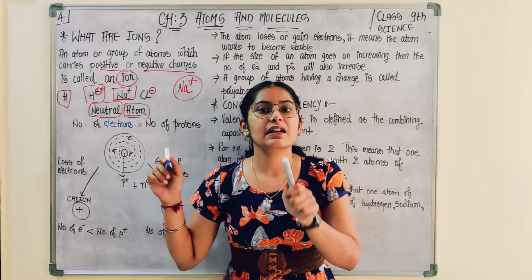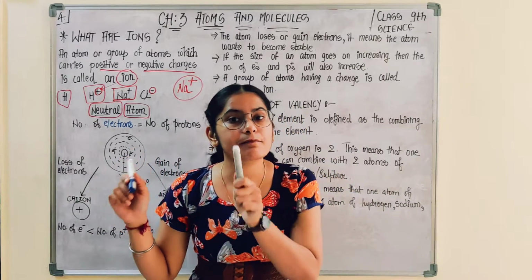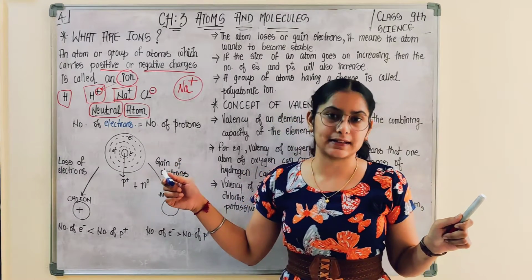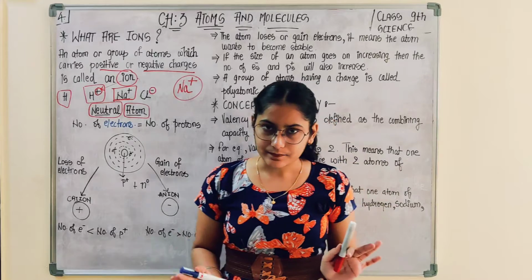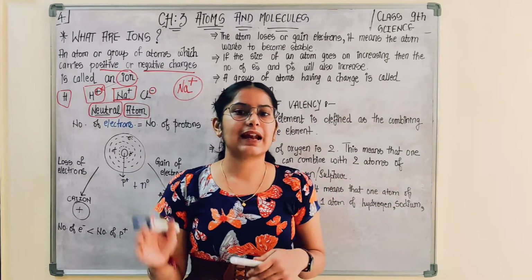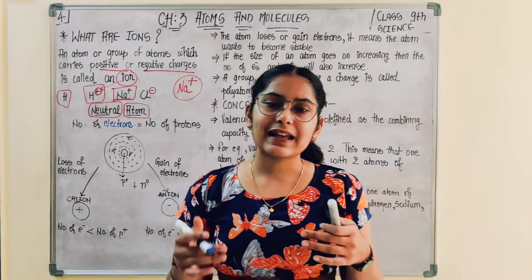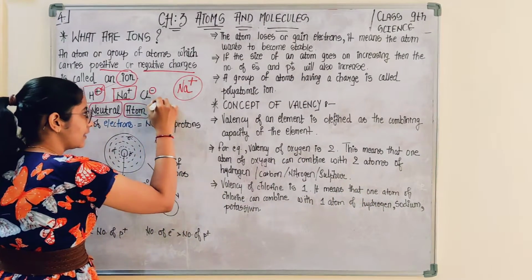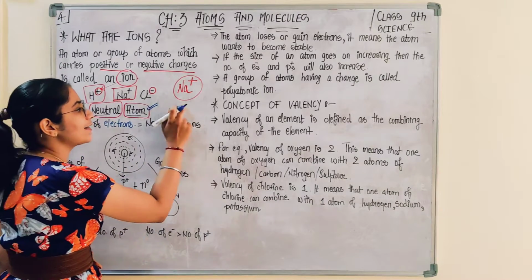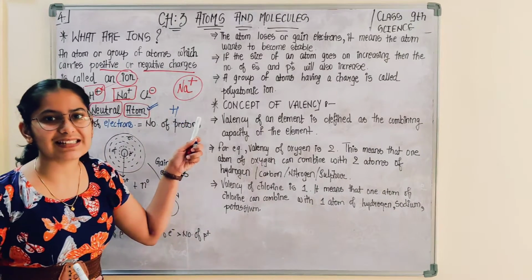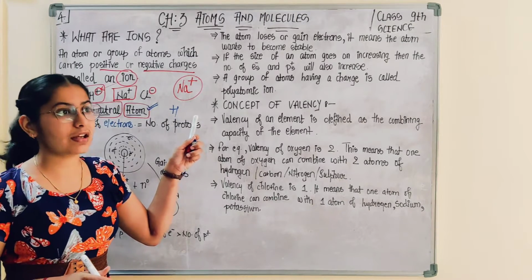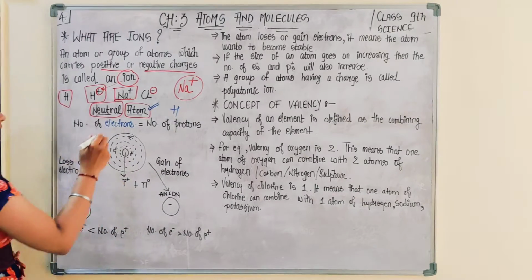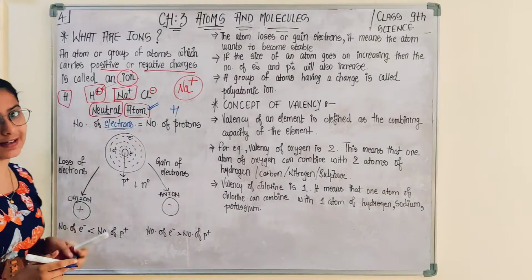Neutral atom says that the number of positive charges is equal to the number of negative charges in a particular atom. So inside an atom there are positive charges and negative charges. Suppose hydrogen: are you able to observe any positive or negative sign? No. So it is a neutral atom. You cannot say there is no positive charge and no negative charge. The thing is the number of negative charges, the electrons. Are you able to recall electrons and protons?